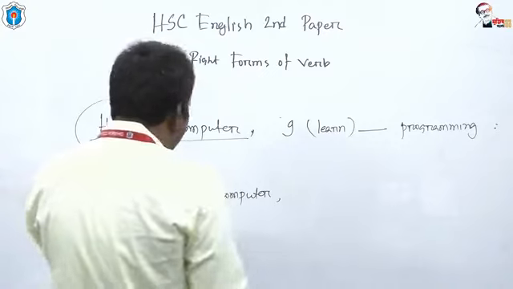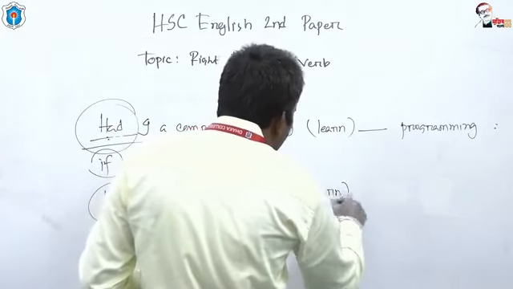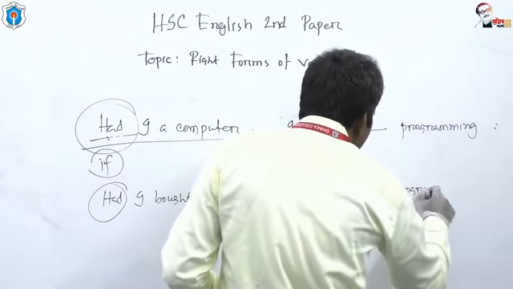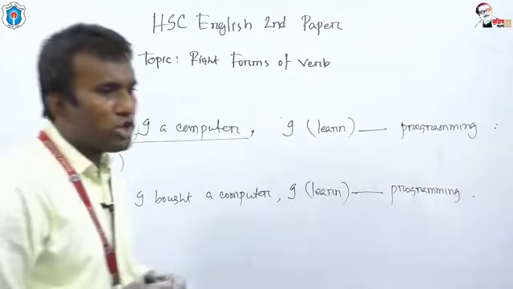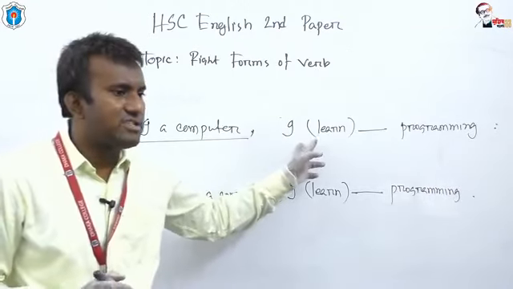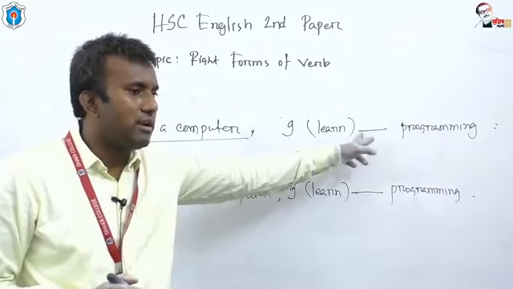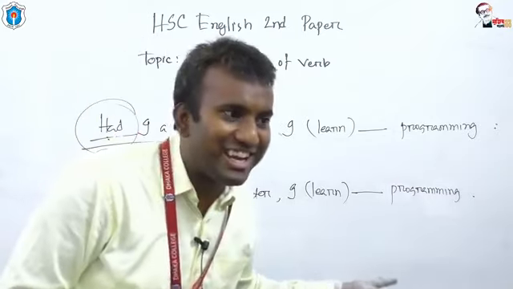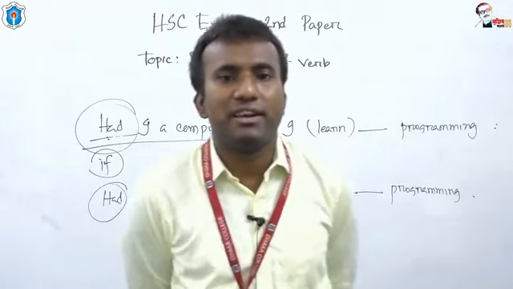Had I bought a computer, I learned programming. What should be the answer? What should be the first answer, dear students? The first answer would be I would learn, and the second one would be I would have learned, or I could have learned, or I might have learned.